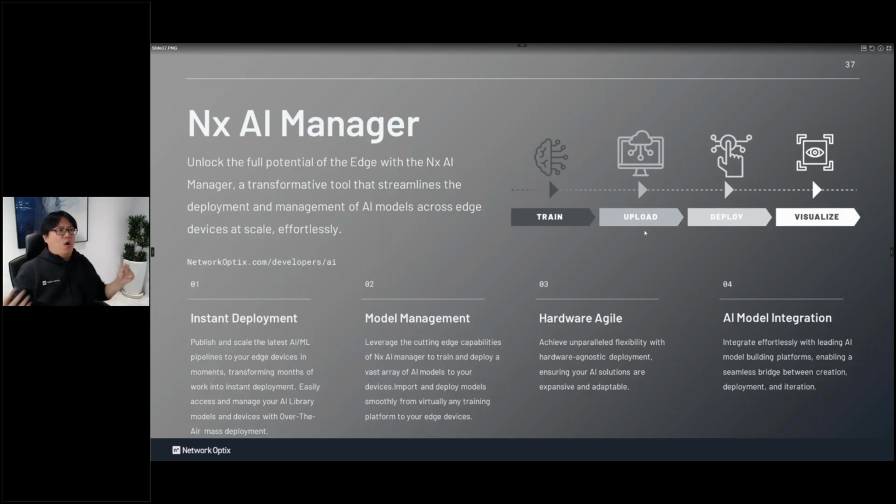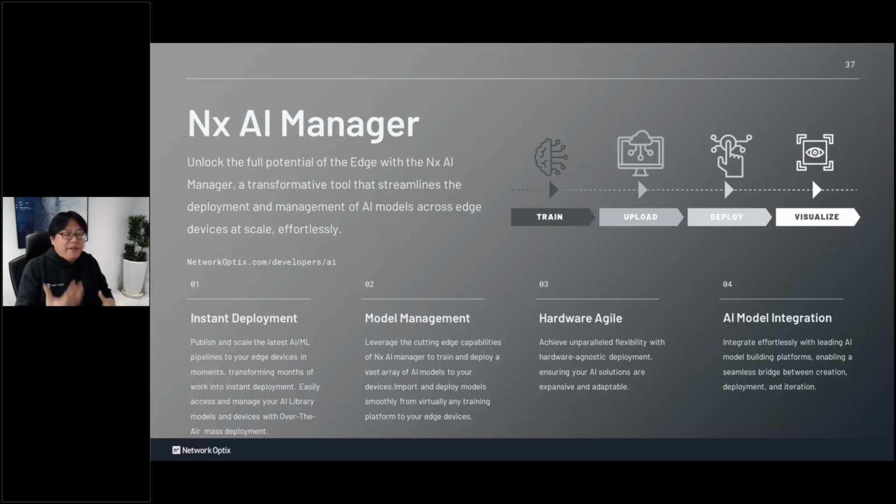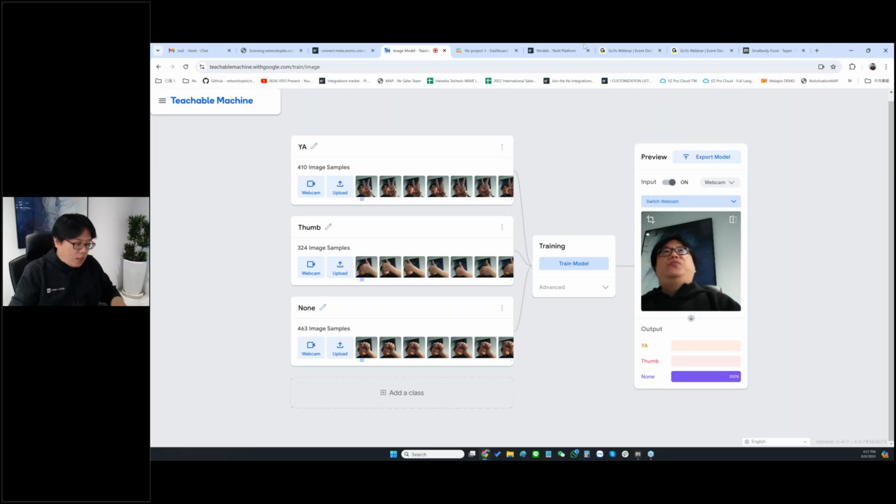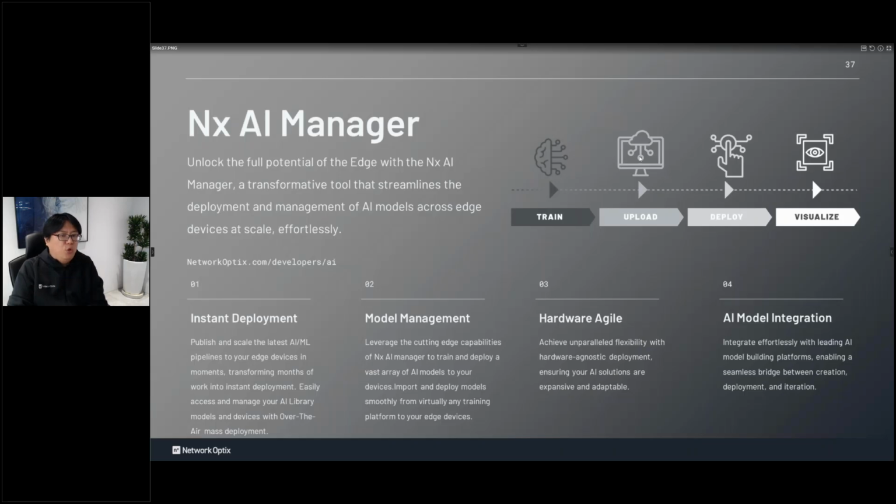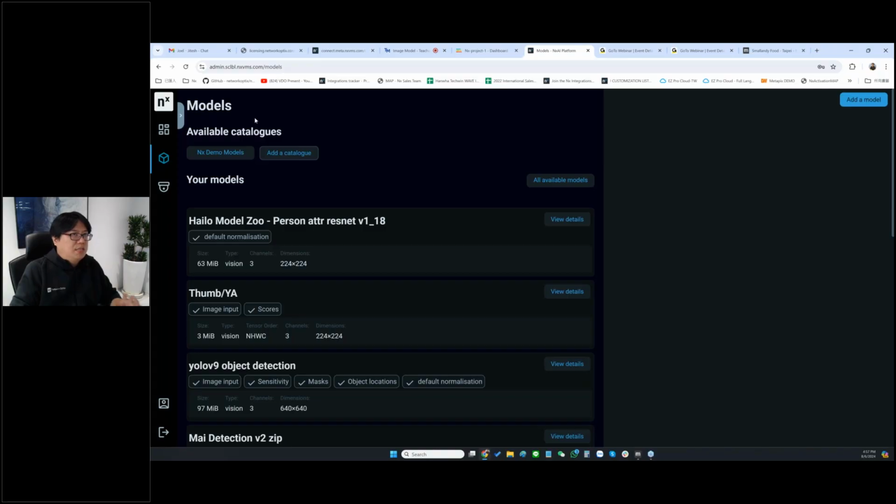So you may think, okay, how can NX recognize my AI, right? In the AI industry, there is actually one standard. We call it ONNX. Any AI can be converted into ONNX, right? And once you convert to ONNX, you can upload to NX. The second step, upload to NX, right? So this is the NX model platform, all right? You can add the new model here, right?